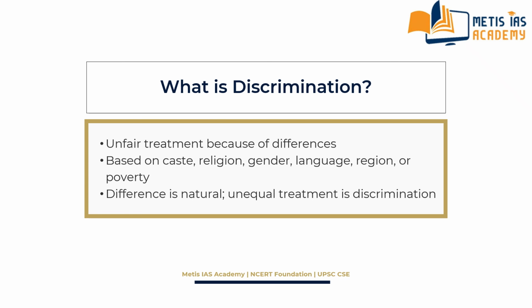Diversity. Let us begin with diversity. Diversity means difference in society. People differ in language, religion, culture, food habits, dress, and ways of living. This difference is natural. Diversity itself is not a problem. A society can be diverse and still remain united. The problem starts only when diversity is not respected.